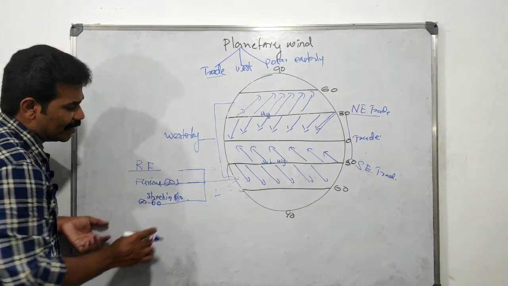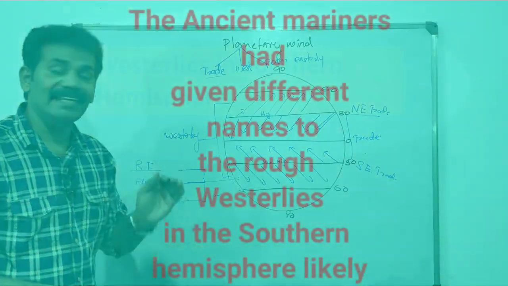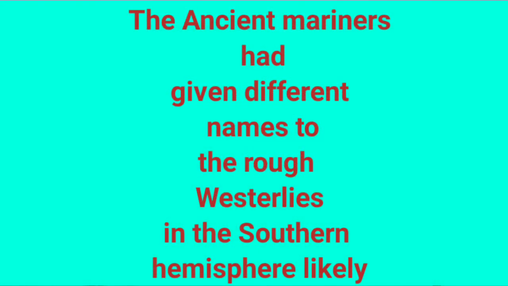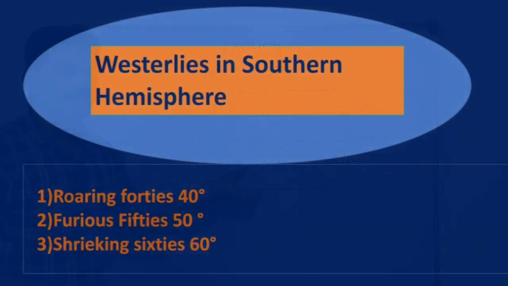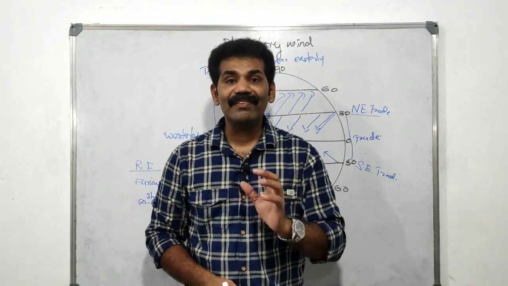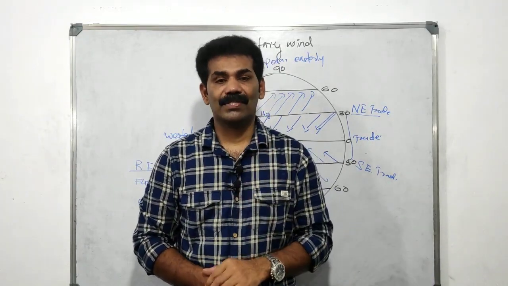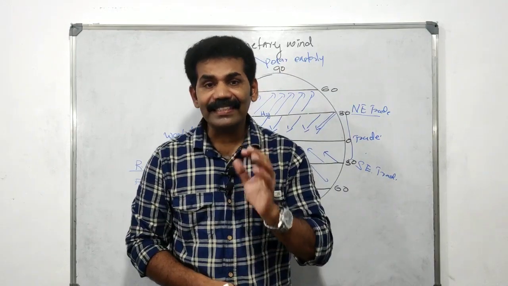Shrieking 60s. The ancient mariners gave the rough westerly winds of the southern hemisphere different names. The first one is the roaring 40s, at 40 degrees latitude in the southern hemisphere. Then another wind is the furious 50s. Then the third wind is the shrieking 60s. These are the different categories of the westerly wind in the southern hemisphere. Am I right?